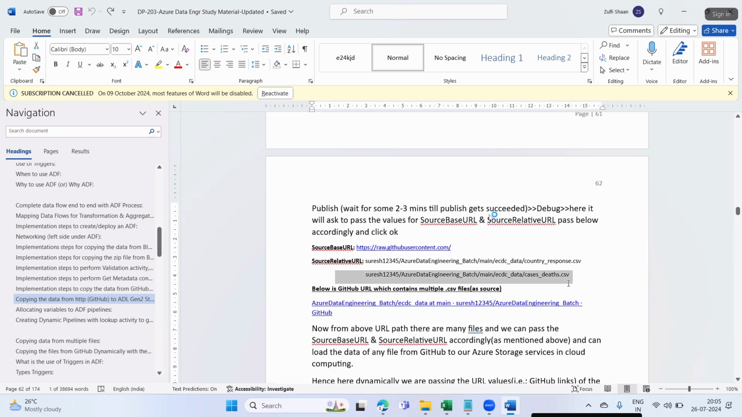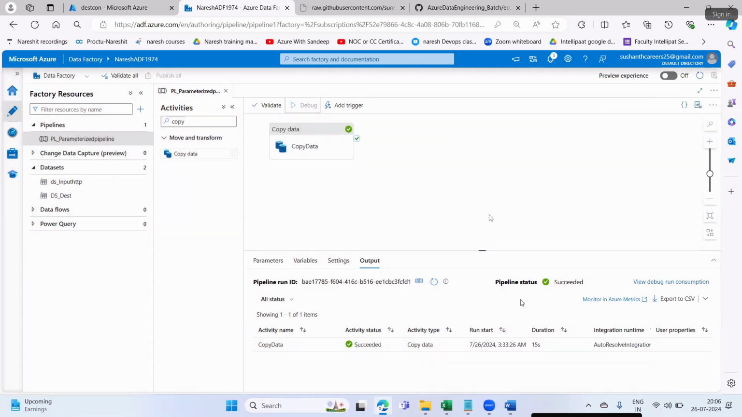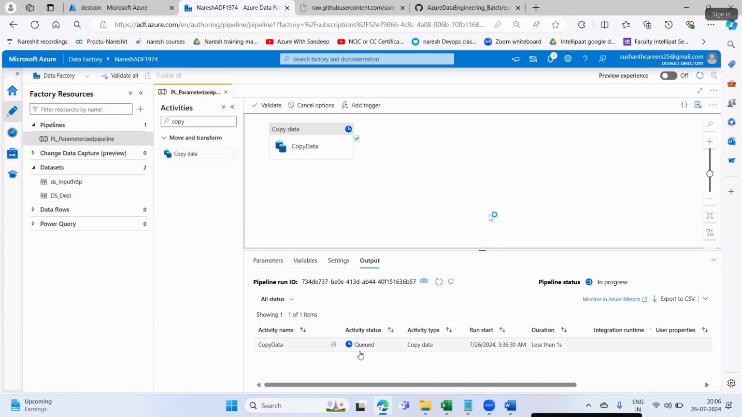Okay, so I'll give the path. See guys, don't include the spaces. Don't make mistakes. Don't put any extra backslashes or extra characters. Everything character by character should be correct. Then only your pipelines will run and it will give you the expected output. So this time I'm passing the parameter value casedet.csv. So this file I'm expecting should get loaded. I'll say okay. Now the pipeline got started running. Just hold on, let it get completed.